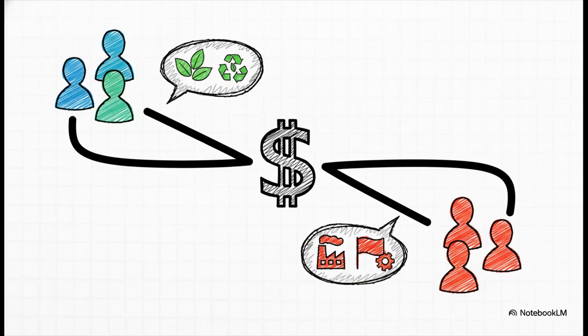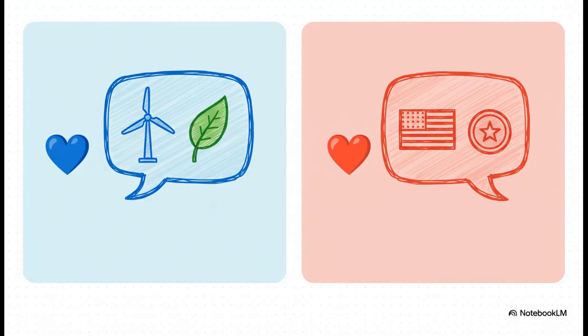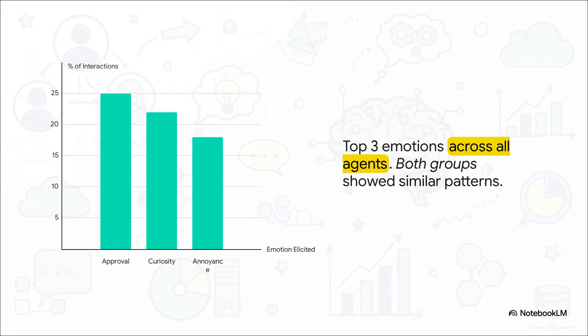Both groups talked about the economy, but they framed it completely differently. Just look at the hashtags. One side's using hashtag #GoGreen, while the other's using hashtag #AmericaFirst. But here's the twist. Even with that polarized language, the actual emotions they expressed were surprisingly similar.